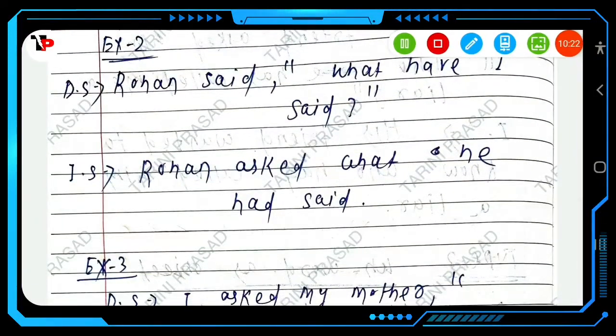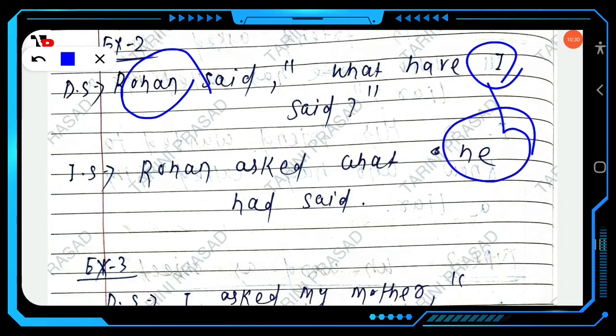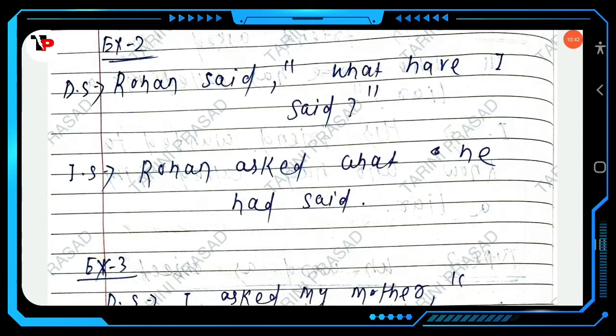Then another example. Rohan said, "What have I said?" Rohan asked or wanted to know. Here I refers to Rohan, so I will change into he. What he had said. Here have will change into had. As we are talking about present perfect, it will change into past perfect.